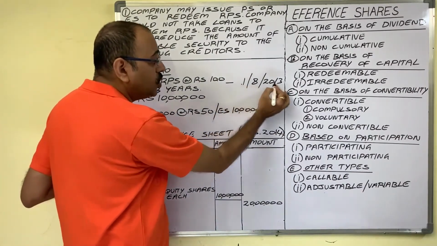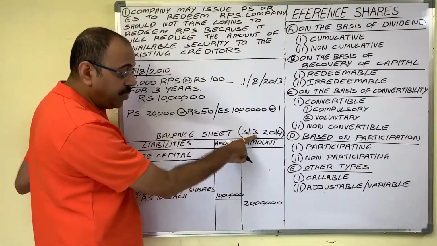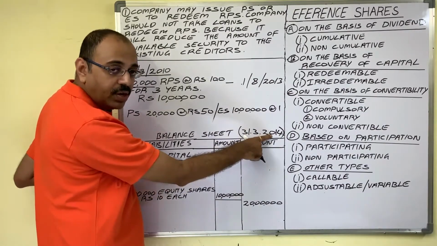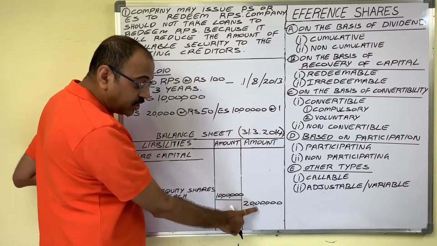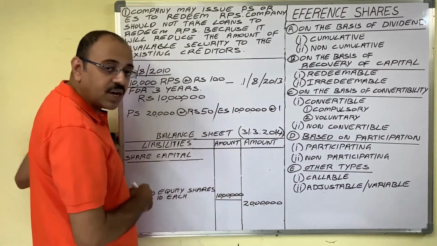On 1st August 2013. So after redeeming these shares, when company prepares balance sheet on 31st March 2014, rule is capital structure should not get changed. But here redeemable preference shares are not there.